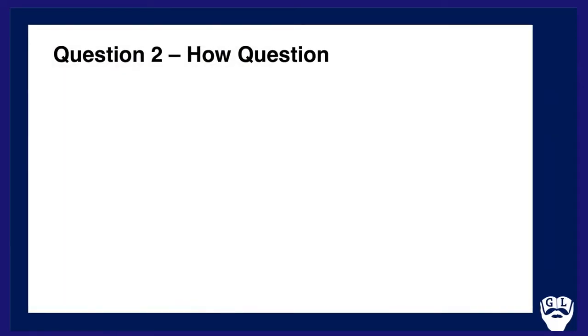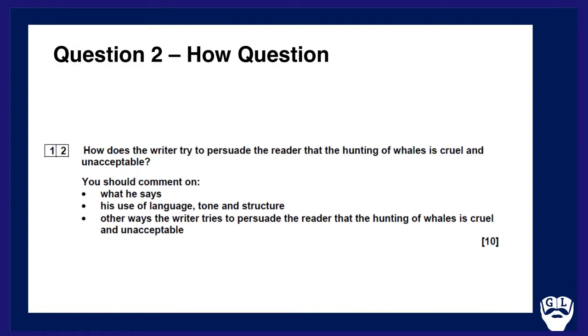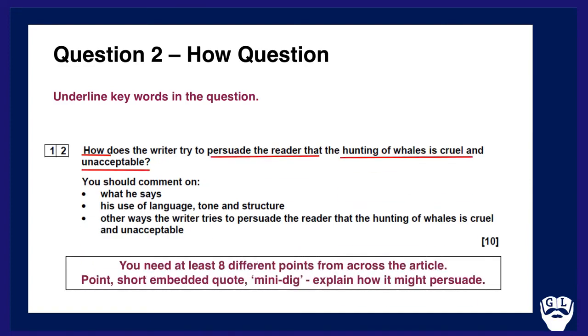So now we move on to question 2. It's our how question. It's a 10-mark question. The question here is, how does the writer try to persuade the reader that the hunting of whales is cruel and unacceptable? So, first of all, underline the keywords in the question. In this case, it's how. So this is a how question. Persuading the reader that hunting of whales is cruel and unacceptable.